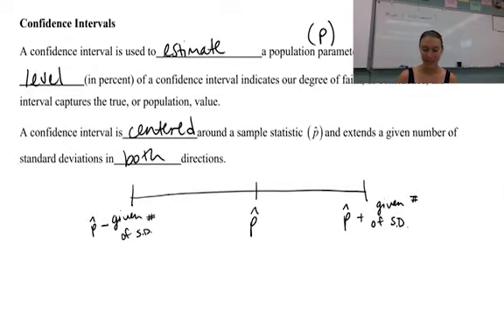A confidence interval is centered around our sample statistic. So when we take the sample of 104 reefs and we find that 51.9% of them are dead, that's our p hat. So we're going to center our interval around that value, 51.9, and then we're going to say, but it might be plus or minus some sort of margin of error. So we've got p hat in the middle and it extends a given number of standard deviations in both directions to account for sampling variability, since my sample might not be perfect. There's a certain level of error that we are pretty sure is all right. Our sample's not exact, but within this interval, we should see the true proportion.